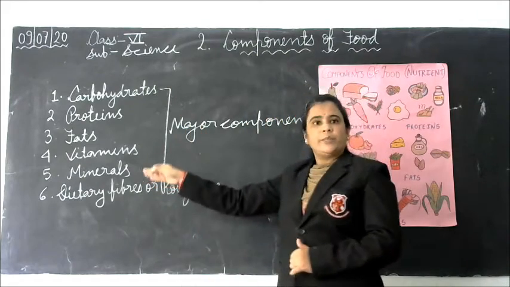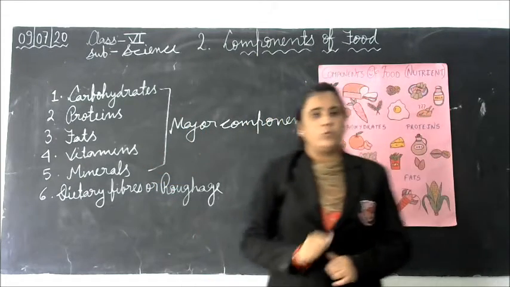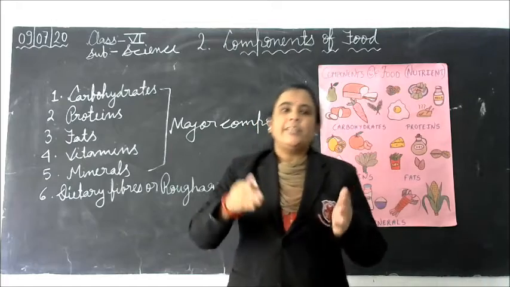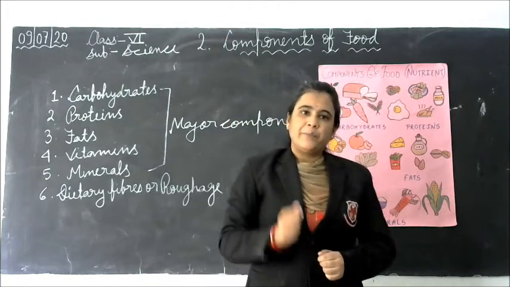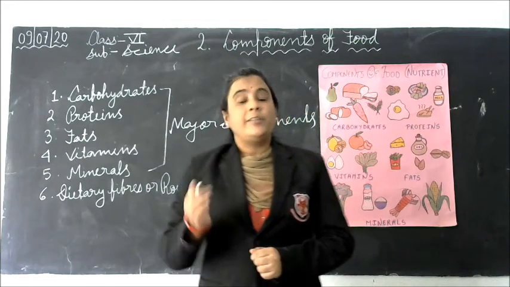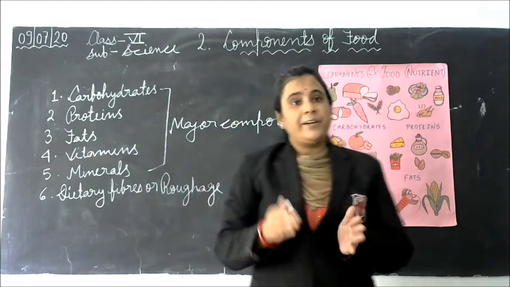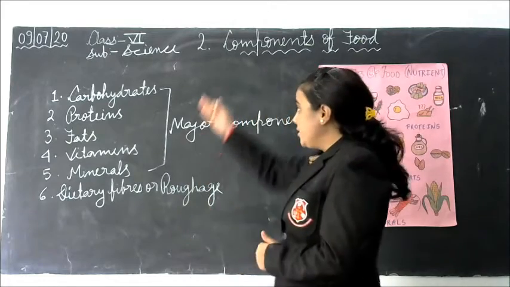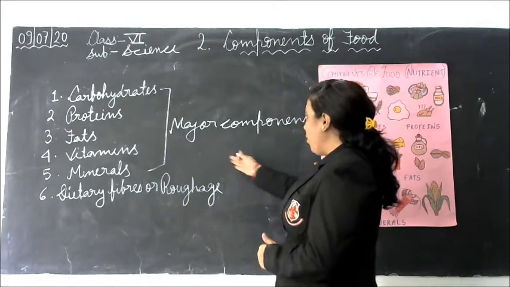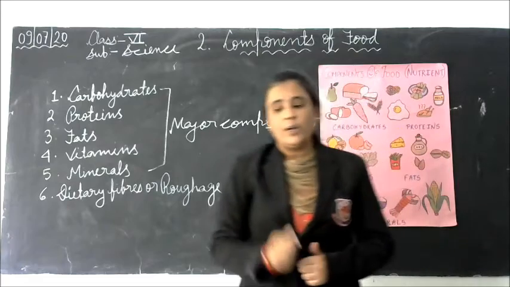Why are these nutrients called major components of food? Because these components give us energy. These components repair our damaged tissue. These components help to fight against disease causing germs. So these five components are called major components of food.